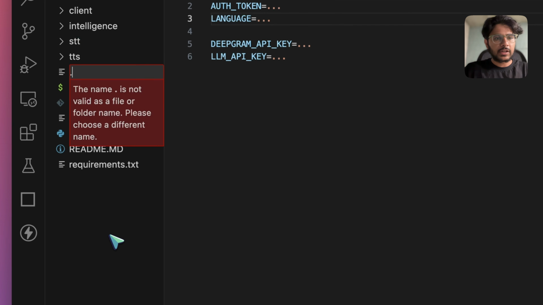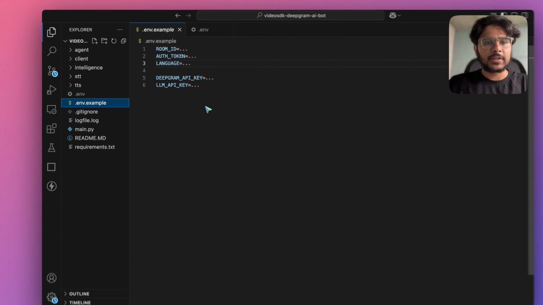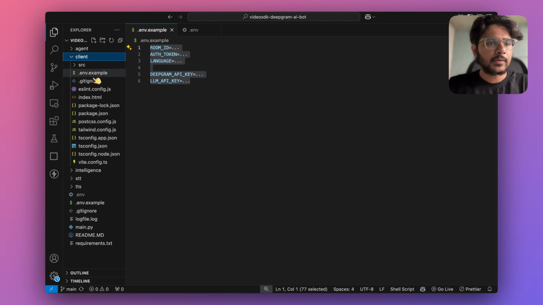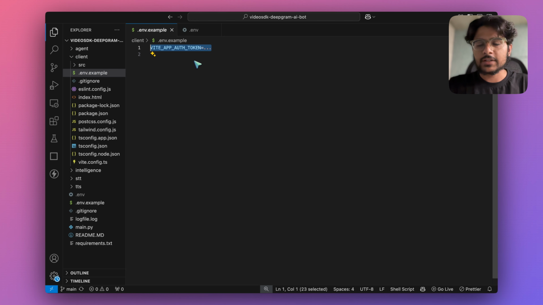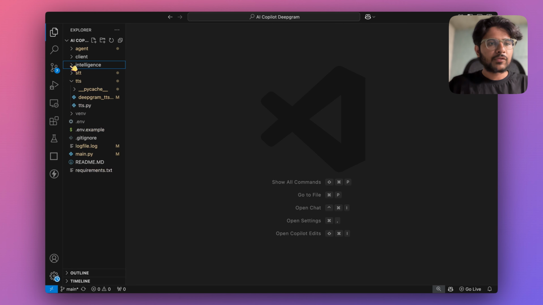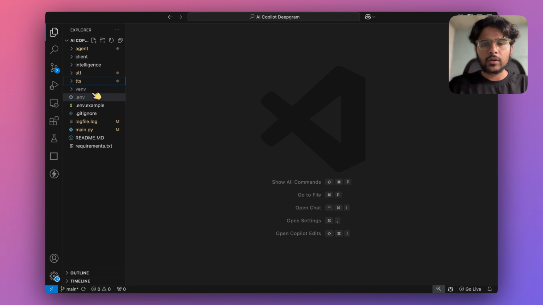Once that's done, what you need to do is to create a .env file, and here you have to specify all your API keys. Similarly here in client, you have to specify VideoSDK's authentication token. So in the client folder, you have to create a .env file. I already added all this configuration inside my project, and let me show you how it is going to run. So this is the project where I added all my configuration.